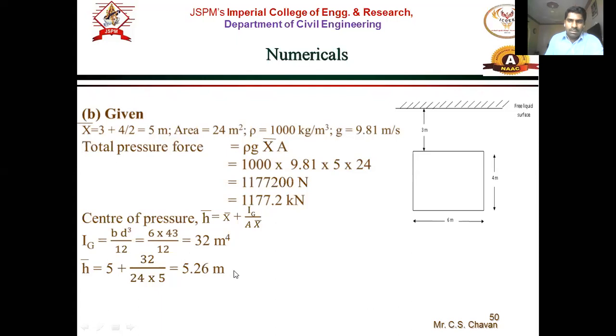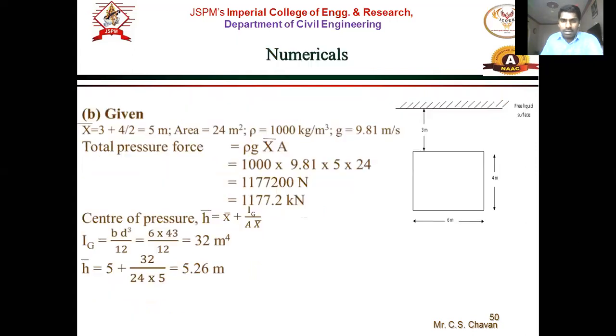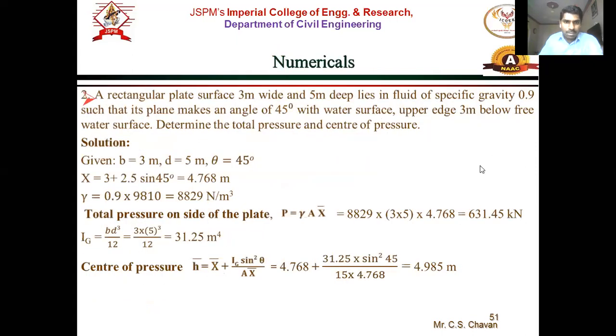Right? So you have to properly read the statement. How is the position of the surface? So in the statement it will be given how the position of the surface is. So because of position, the x bar value will be different. And if x bar is correct, then you will get the final answer correct. So with that particular thing, we will be solving the next problem.